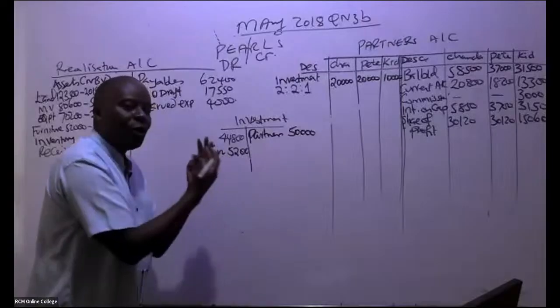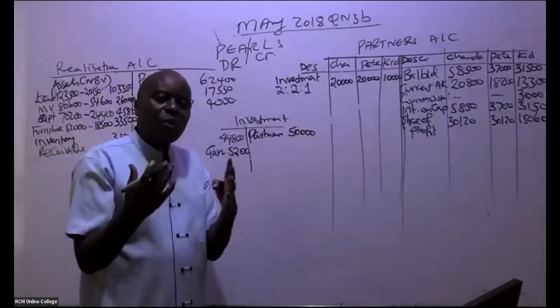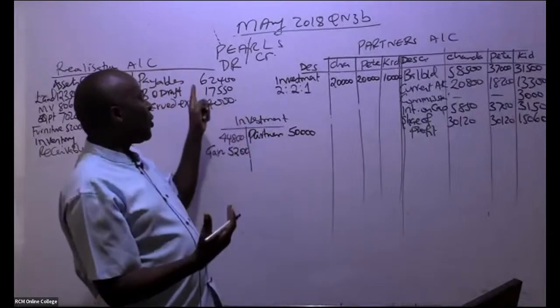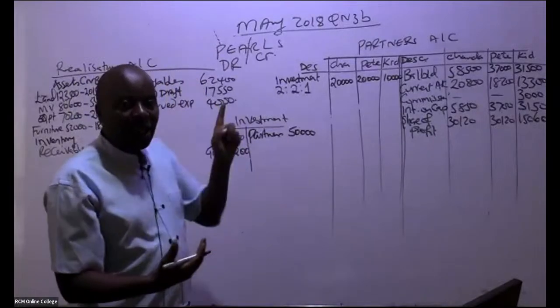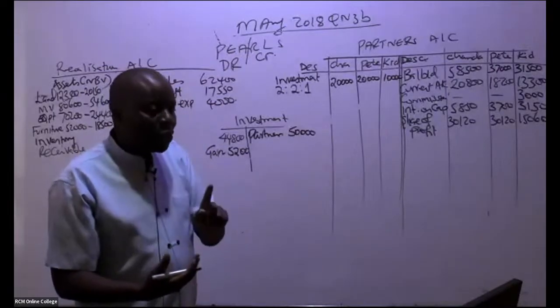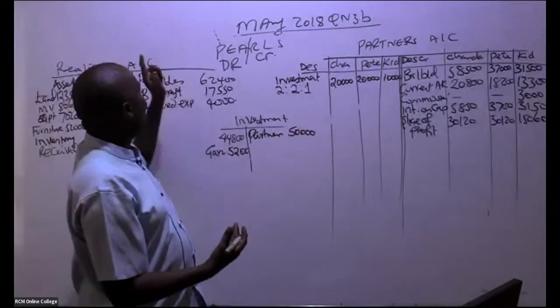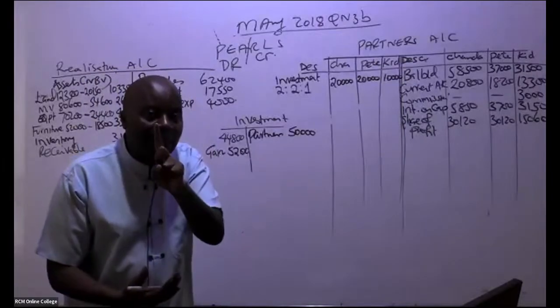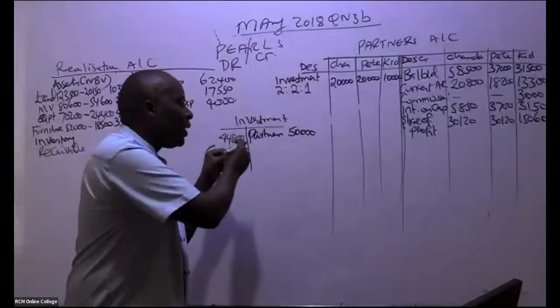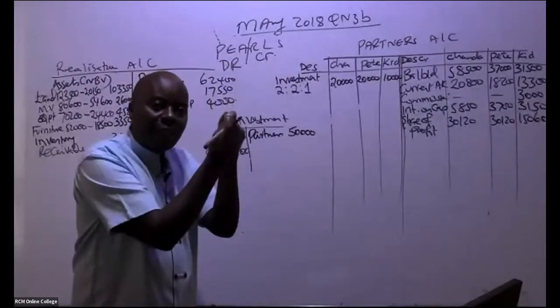Any gains on these assets that you get, ladies and gentlemen, shall always be transferred to the realization account, because your realization account acts like a P&L. So you've gotten a gain here, so you're supposed to debit this account and then you credit the P&L.